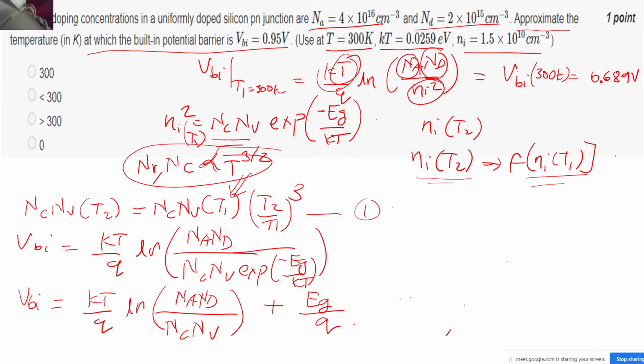Yeah, correct. So now, see, this term is actually very small, and just assume for now that Eg won't vary with the temperature much. It may change, but by a very small amount, so we can ignore it as of now, correct? So this is our main term now. Let me move into the next page itself. So VBI became kT by q ln of NaNd upon NC NV plus Eg by q, correct?